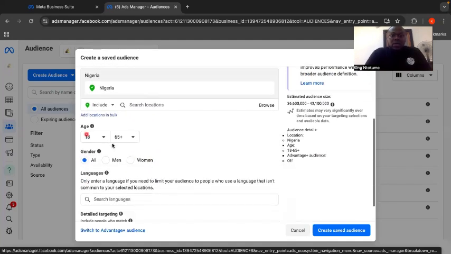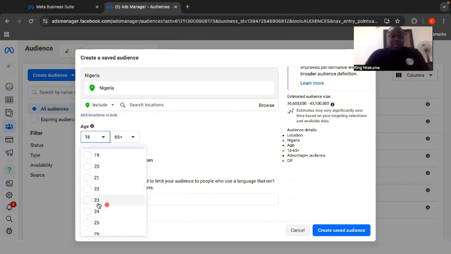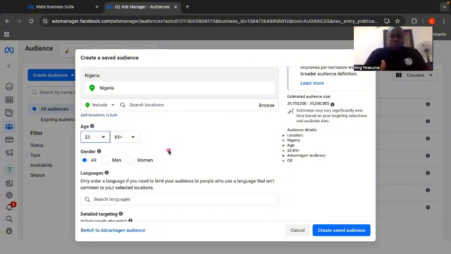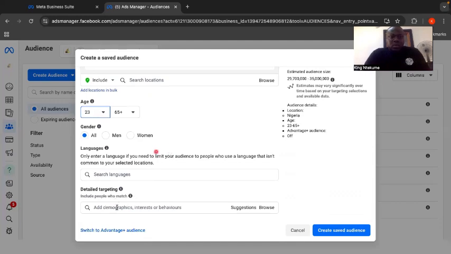Here you can set your age, whatever you want. Since you are going to be using a saved audience, every setting you want to do regarding your audience, you set it up here. Probably you want to use 23 and above, depending on you, but that's not the purpose of this. So we can now say, okay, what are the interests that we want to target? Let's say we want to target social media managers or something.